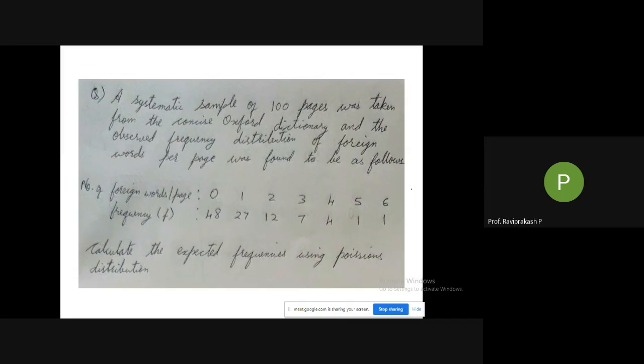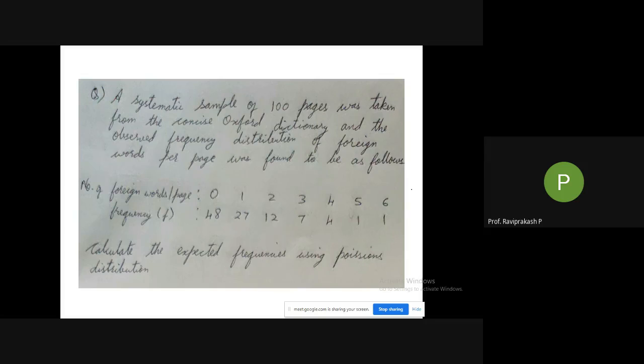Okay. Next line you can write number of foreign words per page. Again 0 to 6: 0, 1, 2, 3, 4, 5, 6. Next line frequency. For 0 it is 48. For 1, 27. For 2 it is 12. For 3 it is 7. For 4 it is 4. For 5 it is 1. And for 6 it is 1.